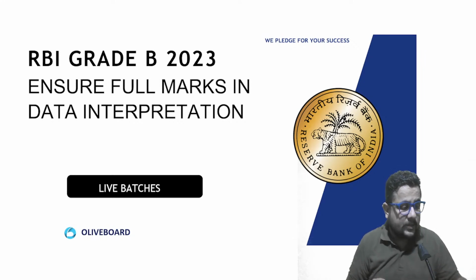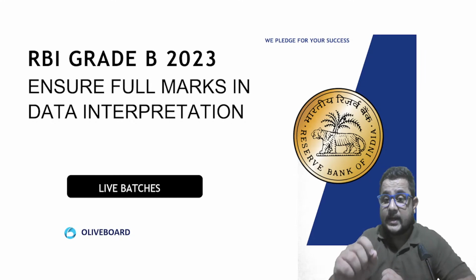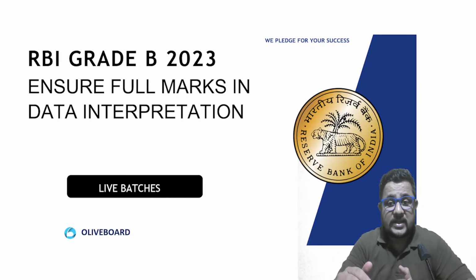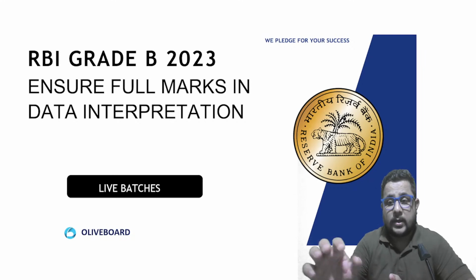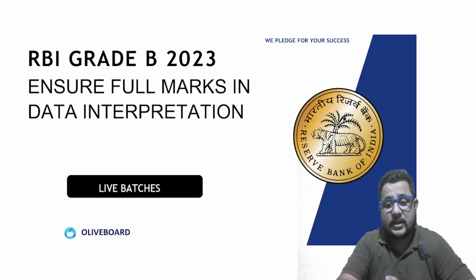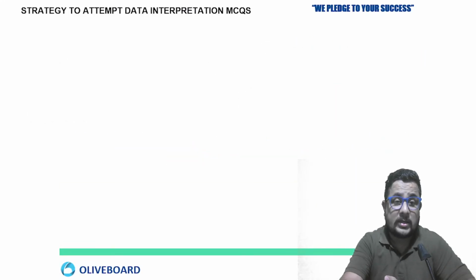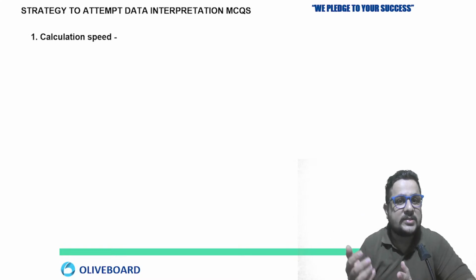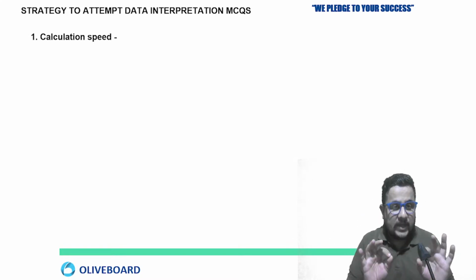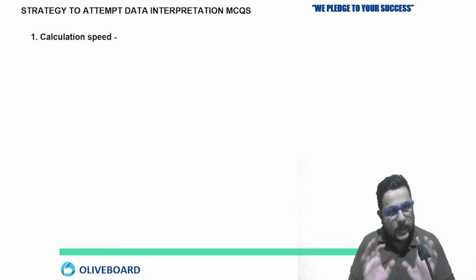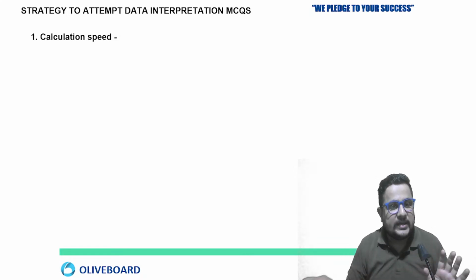We'll start with the strategy, and here, as you know, 10 out of 10. I'm talking about your quant section, and in which part of your quant? Data interpretation topic. If I'm saying score 10 out of 10, it means there will be at least 10 questions from your data interpretation. At least means minimum. Maximum there can be 16, so you can score more also. But we are looking at least 10 to 12 will be there. Maximum 15 to 16 questions can be there.